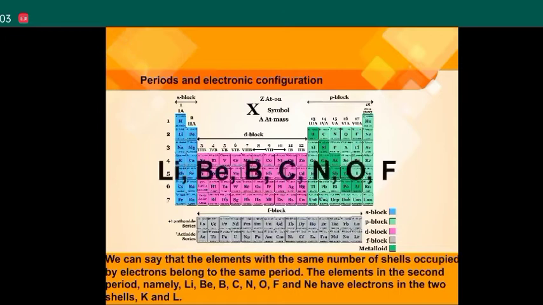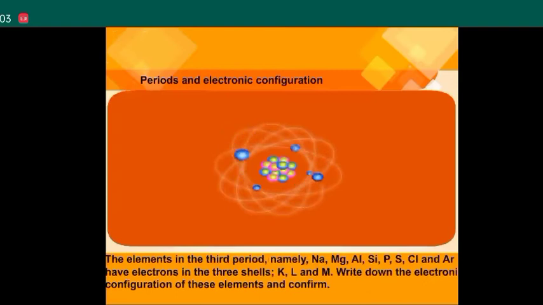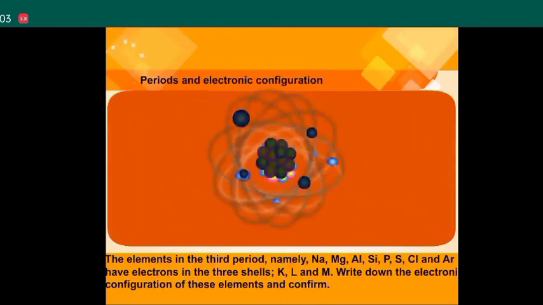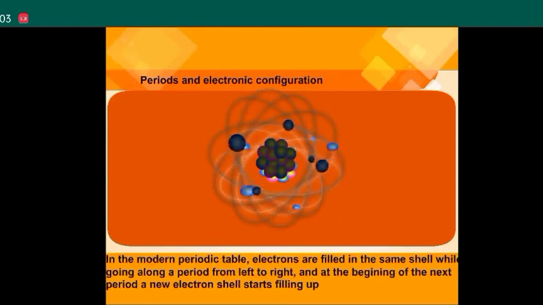The elements in the second period, namely Li, Be, B, C, N, O, F and Ne have electrons in the same 2 shells, K and L. The elements in the third period, namely Na, Mg, Al, Si, P, S, Cl and Ar have electrons in the 3 shells, K, L and M. Write down the electronic configuration of these elements and confirm in the modern periodic table electrons are filled in the same shell while going along a period from left to right, and at the beginning of the next period a new electron shell starts filling up.